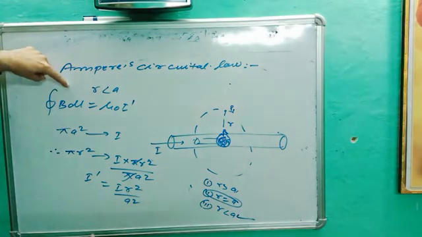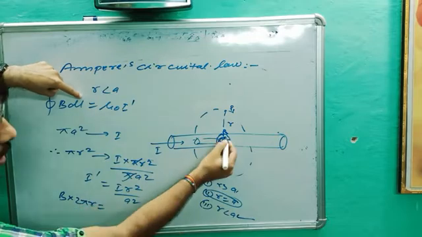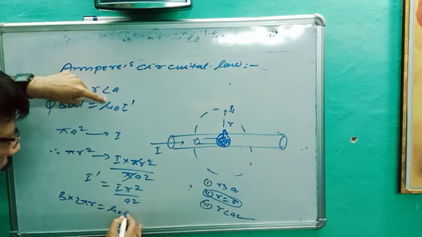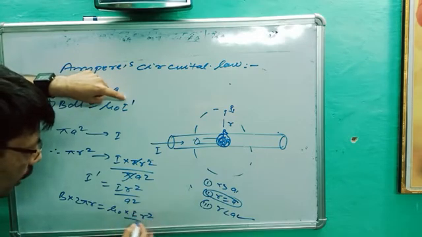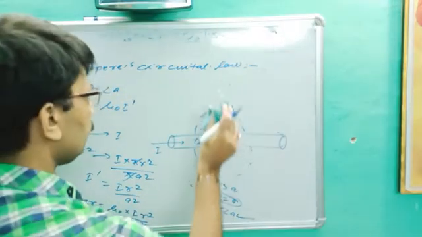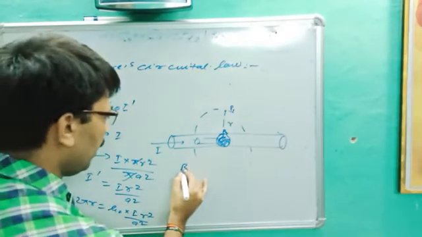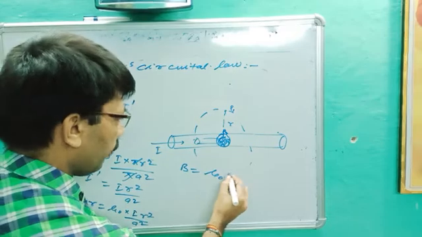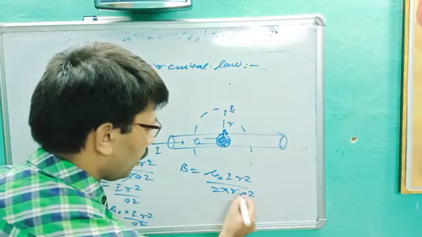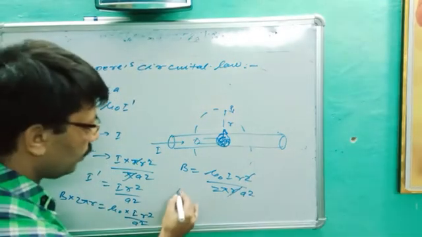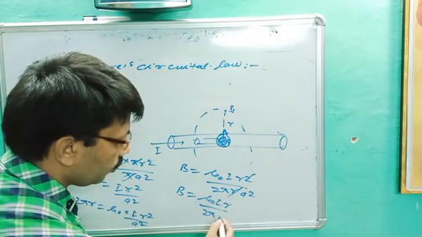Now apply Ampere circuital law. B into the integral of dl, 2 pi r, is equal to mu naught into I dash, which is I r square upon a square. Next, 2 pi r will go down. So B is equal to mu naught I r square upon 2 pi r into a square. One r will cancel out. So B is equal to mu naught I r upon 2 pi a square.